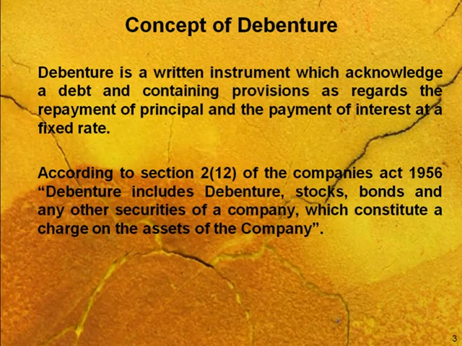According to Section 2, subsection 12 of the Companies Act 1956, debenture includes debentures, stocks, bonds, and other securities of a company which constitute a charge on the asset of the company. So Section 2, subsection 12 of the Indian Companies Act 1956 specifies that debenture includes types of debentures, stocks, bonds, and other securities which are actually a charge on the fixed asset of the company.